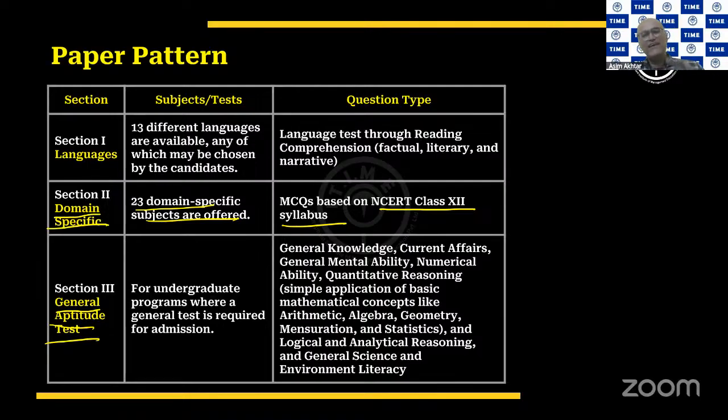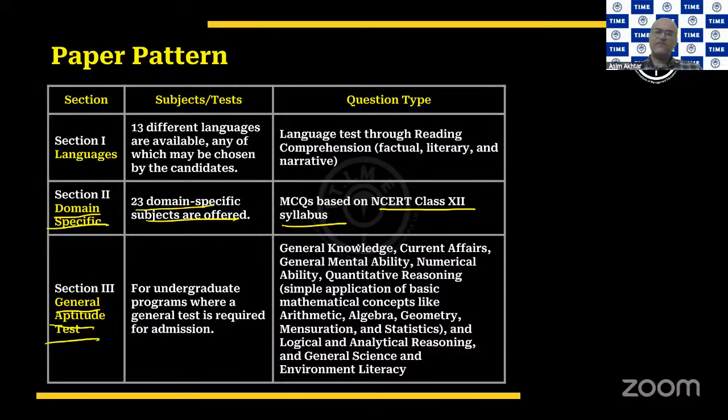So the ideal way of appearing for the exam, the ideal way of selecting these sections, would be that we would encourage you to select one language, of course, and then select a few domain specific subjects as per your choice. And then the general aptitude test should be selected is what we would recommend. That way you are covering the ground for all the programs that they have to offer, which you may be interested in. Now, what is the general aptitude test?